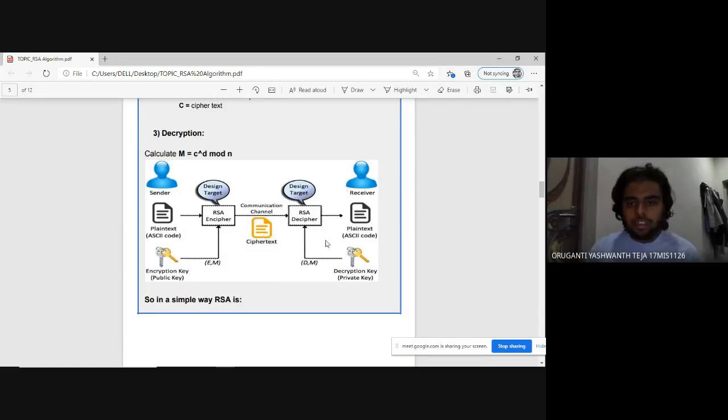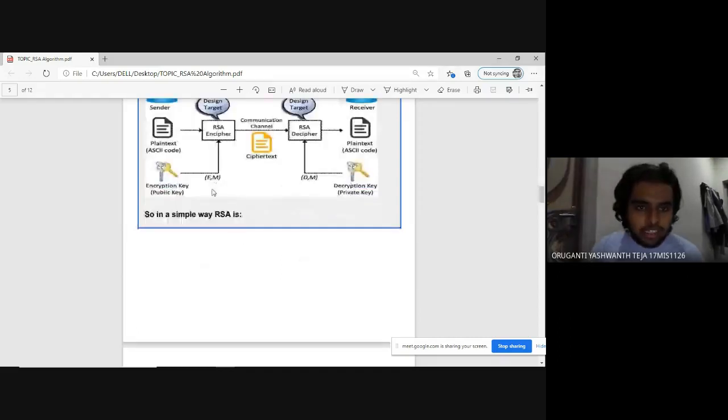When it comes to the receiver, in order to get the plain text sent by the sender, he will use his own private key. As the sender uses the receiver's public key, the receiver will use his own private key to decrypt the ciphertext. By that he can convert this ciphertext into plain text.